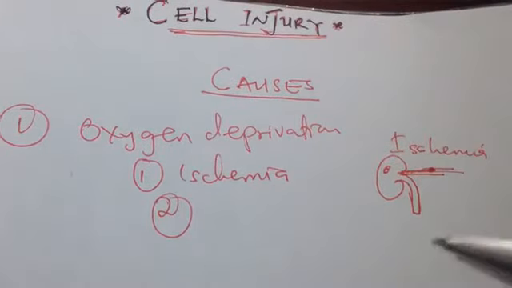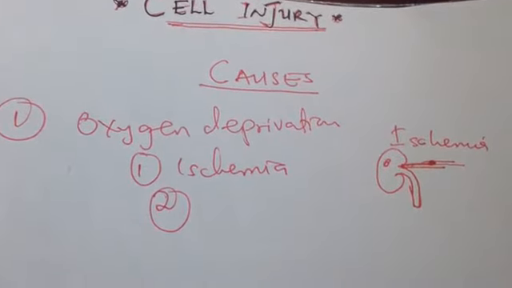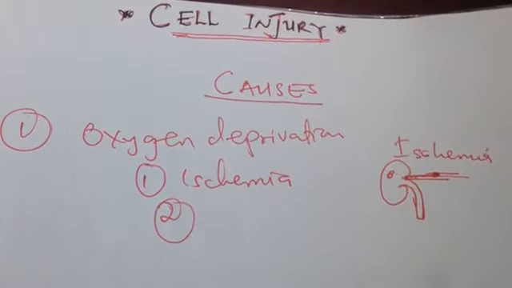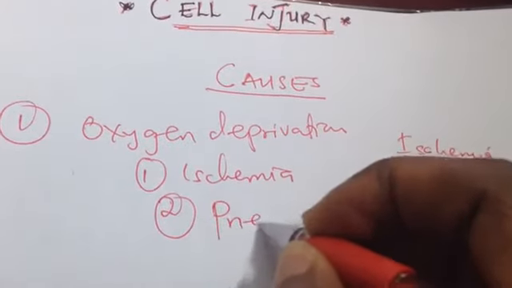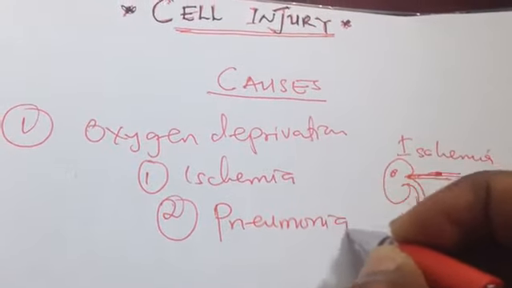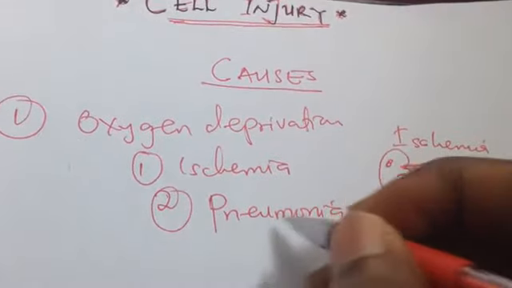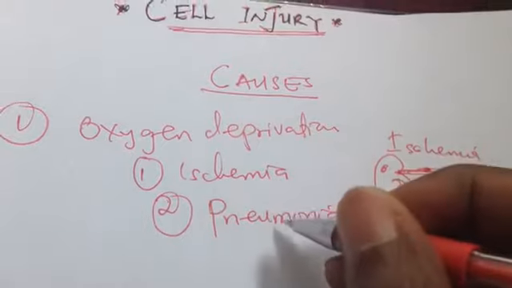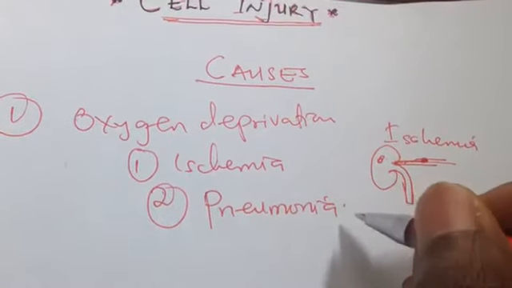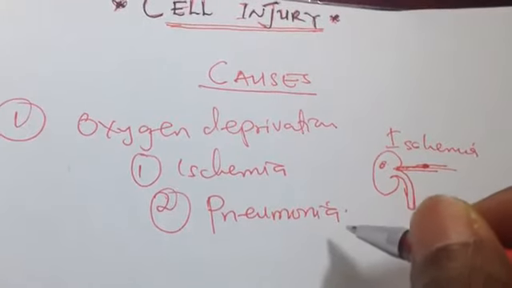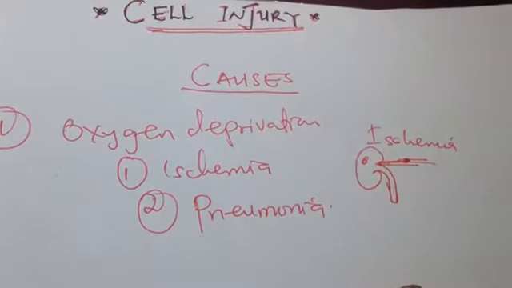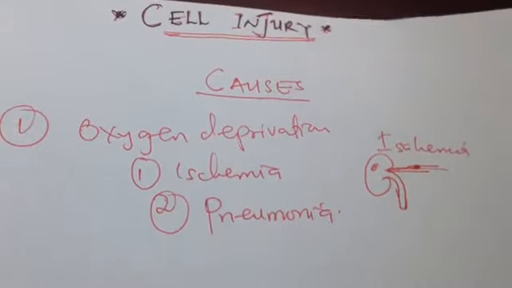So any condition of the lungs that decreases their air carrying capacity can lead to decreased oxygenation of the blood. For example, in pneumonia, there is decreased perfusion of the lungs with oxygen. So definitely the blood will have decreased oxygen, and subsequently the organs of the body will also have decreased oxygen. There are so many causes.